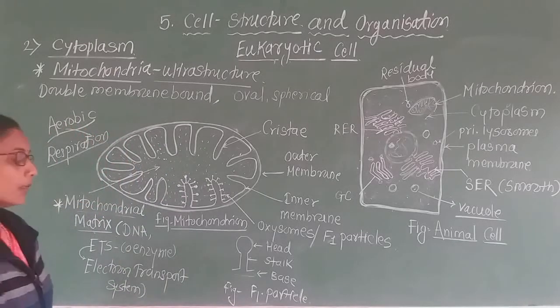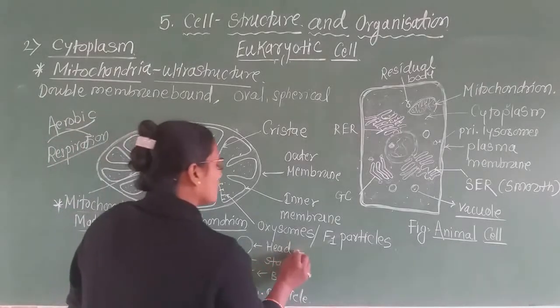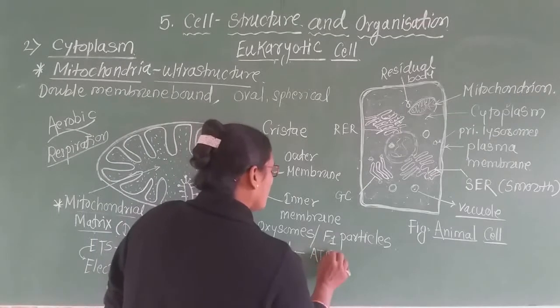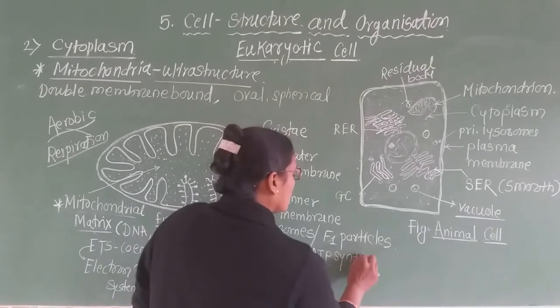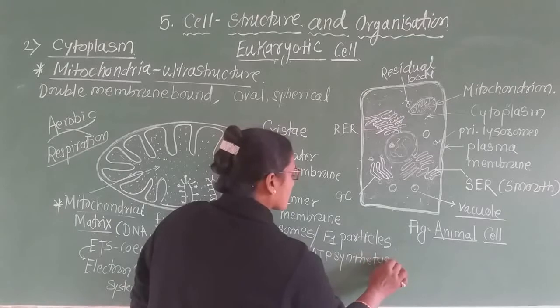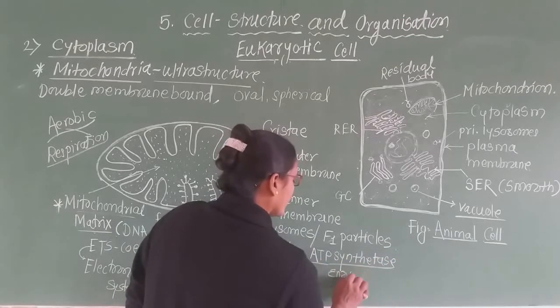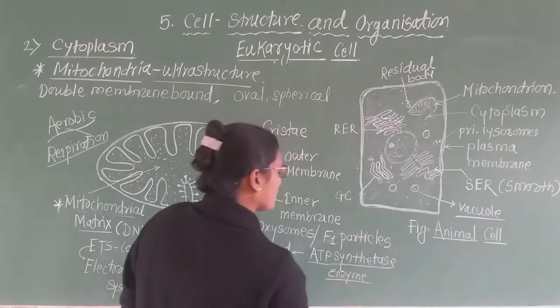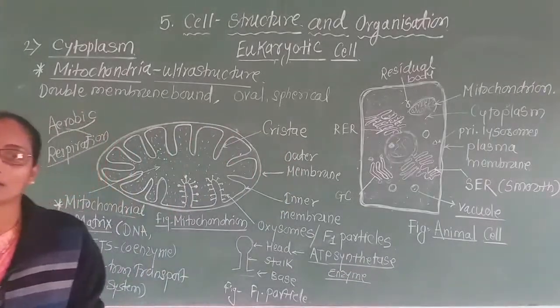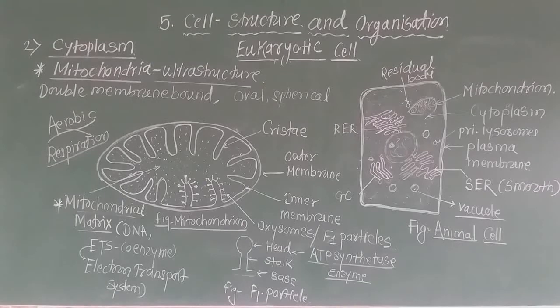Okay. Now, this head region consists of ATP synthetase enzymes. Why is it important? Because it consists of the ATP synthetase enzyme, and these enzymes are used in the production of ATP molecules.